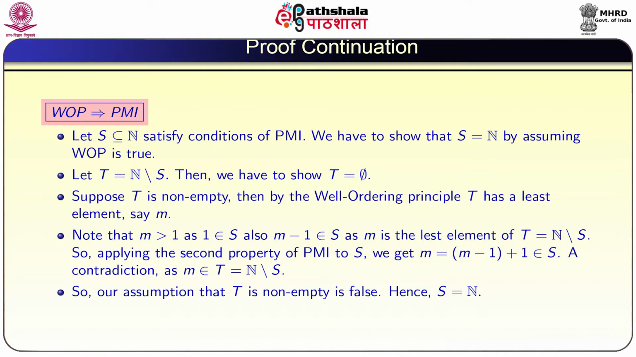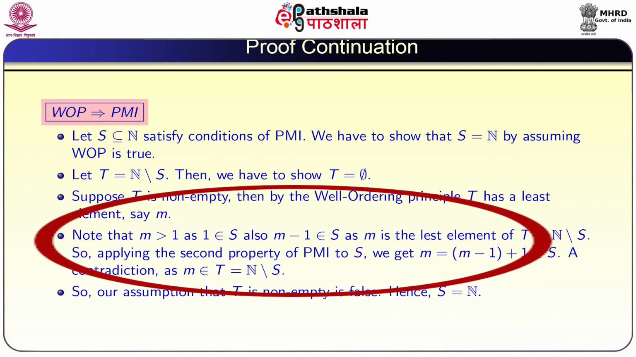Now, we have to show that WOP implies PMI. So, we will assume that S is a subset of natural numbers satisfying the conditions of PMI. Now, we have to show that S is equal to N. In this case, we will use that WOP is true, since we are proving WOP implies PMI. Again, we will construct a set T as N minus S, as we did in the previous case. Then we have to show that T is equal to empty. Once we show T is equal to empty, then automatically S becomes N. Suppose T is non-empty, then by the well-ordering principle, T has a least element, say m.